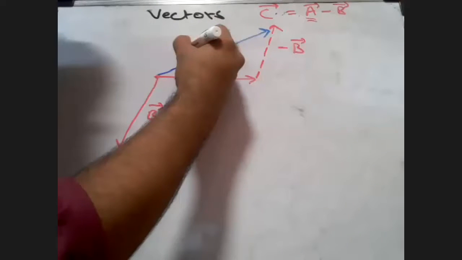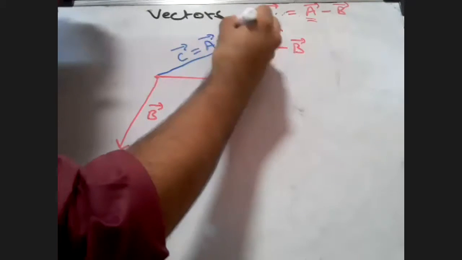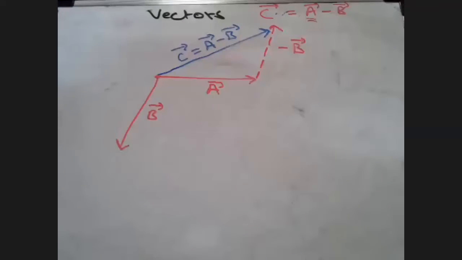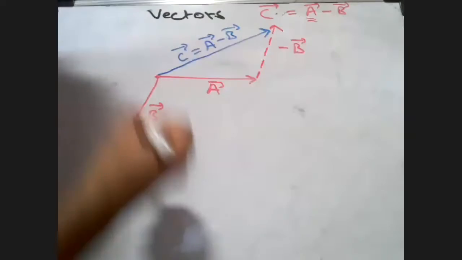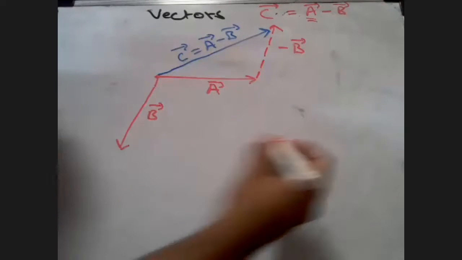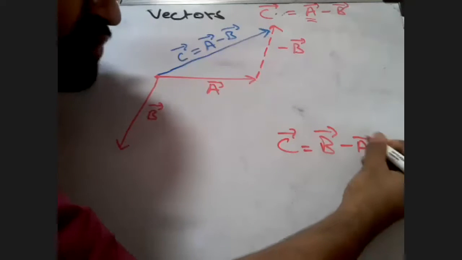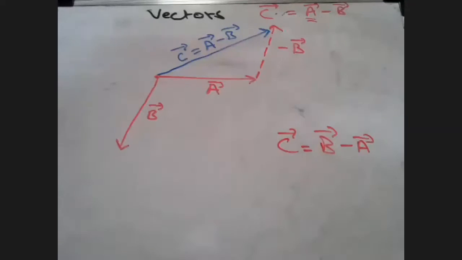And here you can see, if I consider this to be my C vector, it will be A vector minus B vector. Okay. But now let's see whether that would be equal to B minus A. If I consider now B minus A, and I want to find a resultant C such that I'm getting B minus A vector, what will I have to do? What will I have to invert here, students?